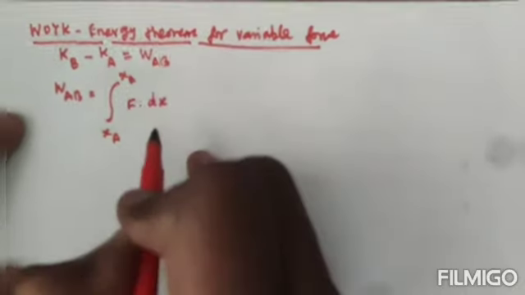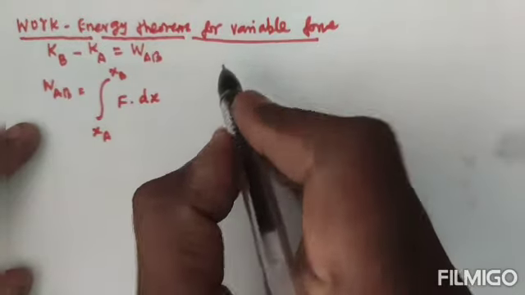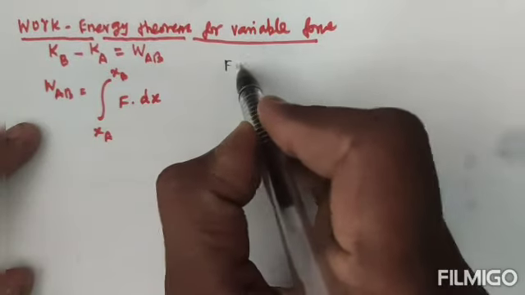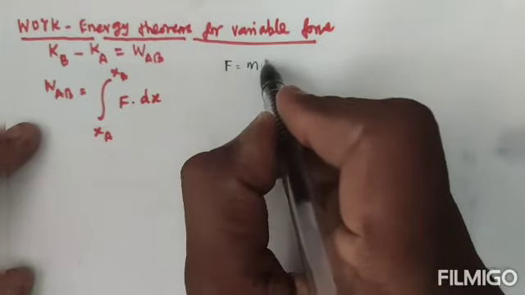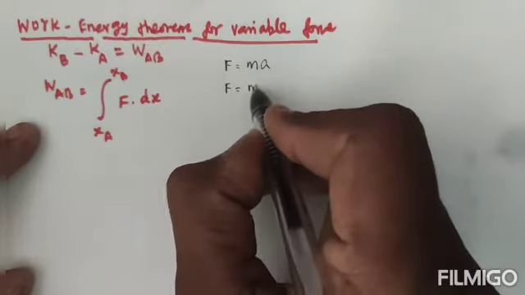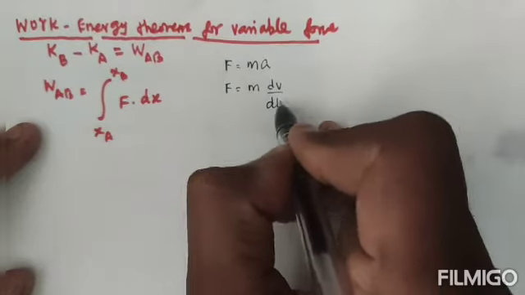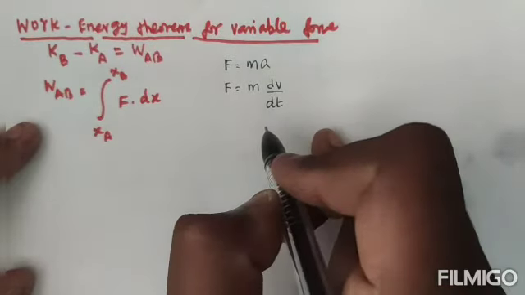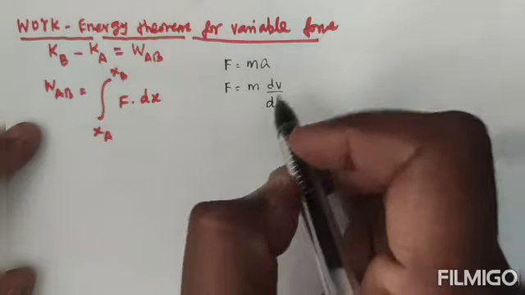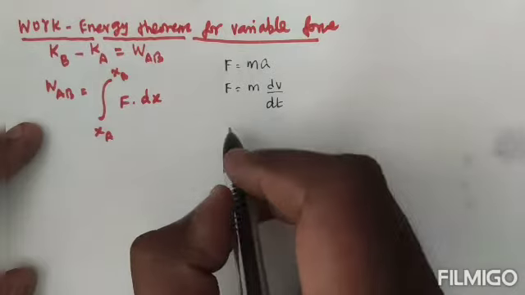Now let's see, the force we can write in another form. We know force equals mass into acceleration, so force equals m into dv by dt, change in velocity with respect to time. Next let's focus on dx.